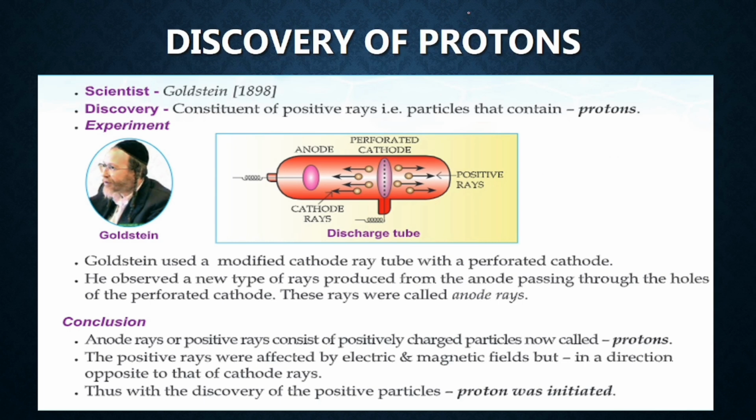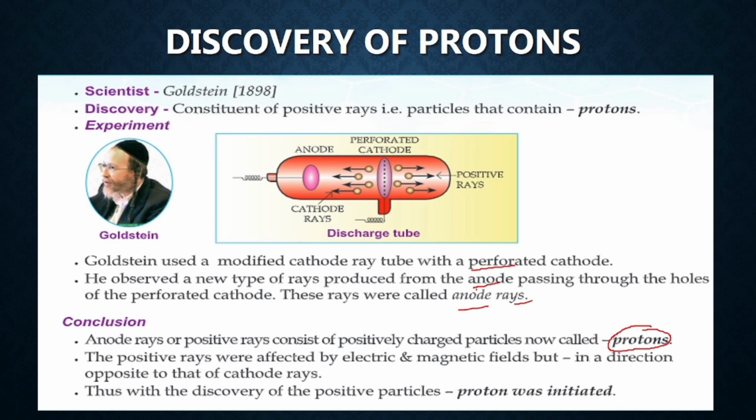Goldstein, in the year 1898, discovered positive rays that contain protons, and these positive rays were generated from the anode side. Goldstein used a modified cathode ray tube with a perforated cathode so that it could allow the positive rays to pass through. He observed that a new type of rays was produced from the anode, passing through the holes of the perforated cathode, and these were called anode rays. What was the content of these anode rays? It was protons. So this is how the proton came into the picture.